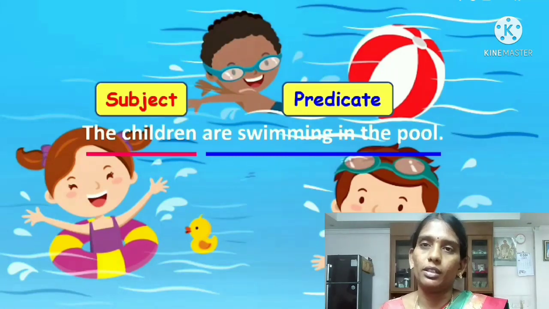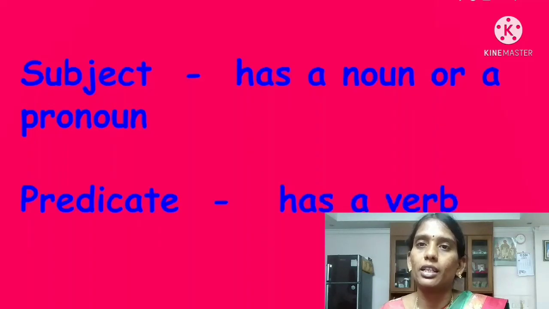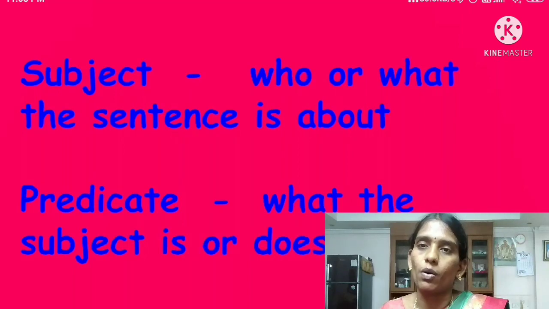Once again, I will explain that. The subject has a noun or a pronoun, and the predicate has a verb. Subject tells who or what the sentence is about. And what is the predicate? Predicate means what the subject is or does.